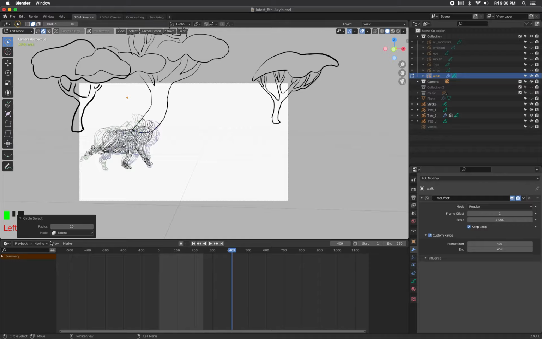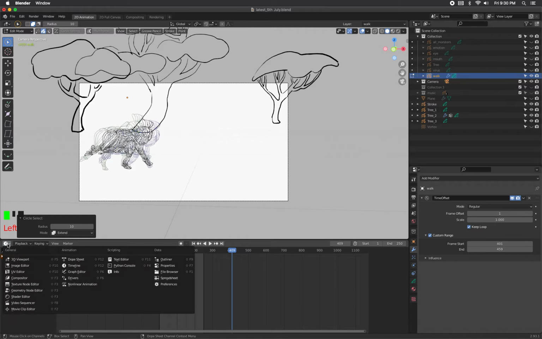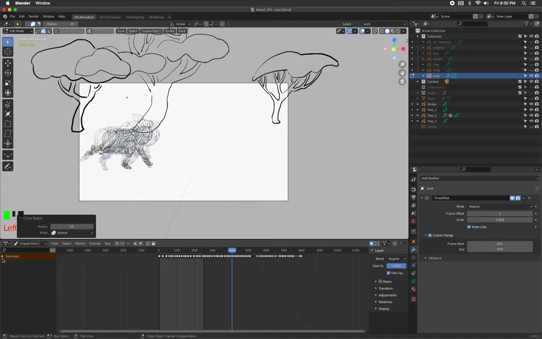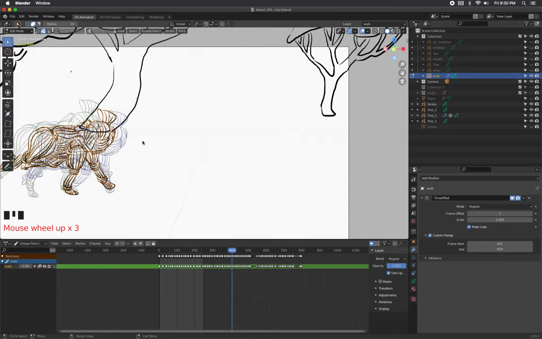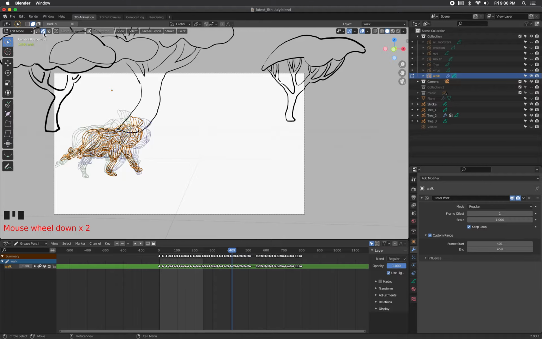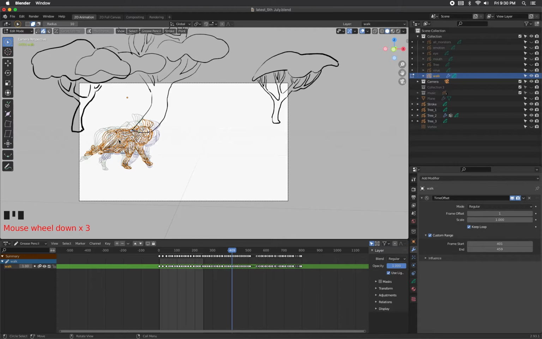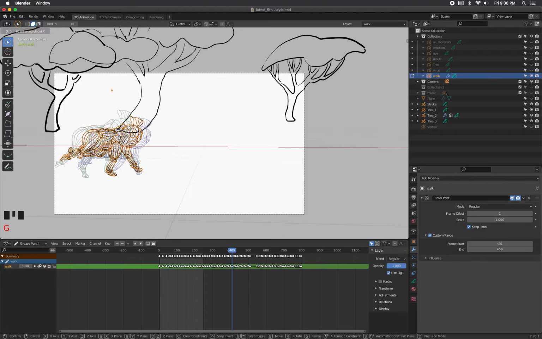Hold on, I'm not sure why I'm not able to select. Ah, there you go, it's locked. So I unlock it, and I choose all the strokes and then GX to move it back so that it's walking in place.